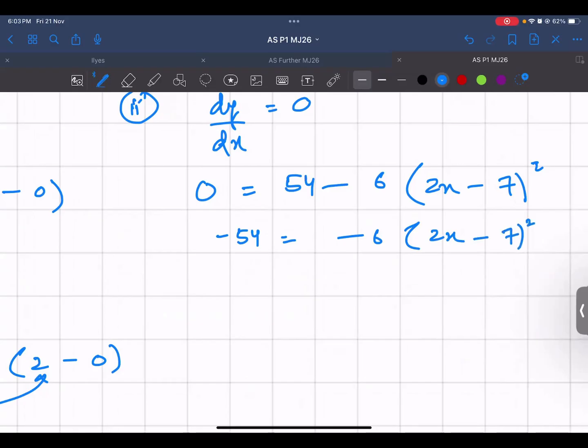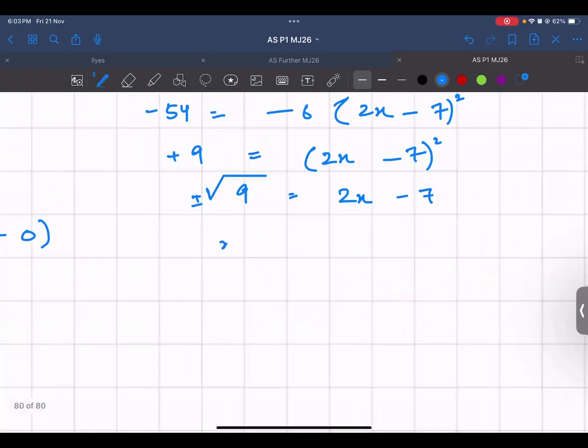Minus 6 would go over there, so minus 54 divided by minus 6 is plus 9. The whole square would go over there and become plus minus under root 9. So your x answers will be 7 plus minus 3 upon 2.